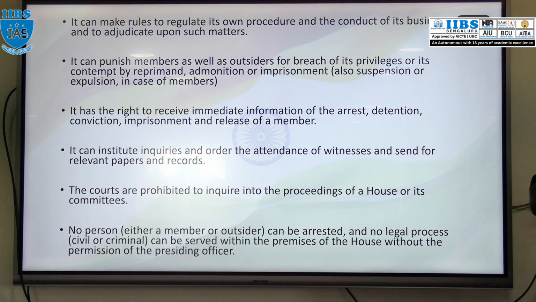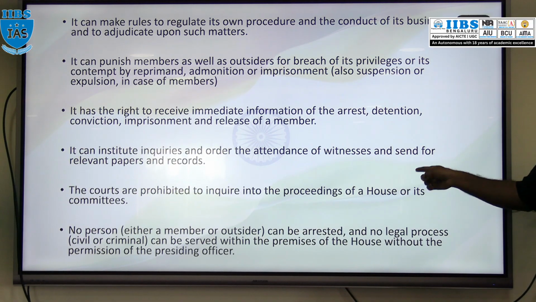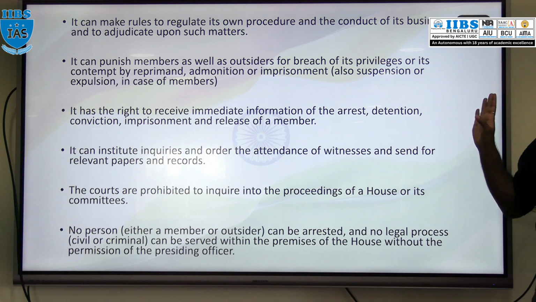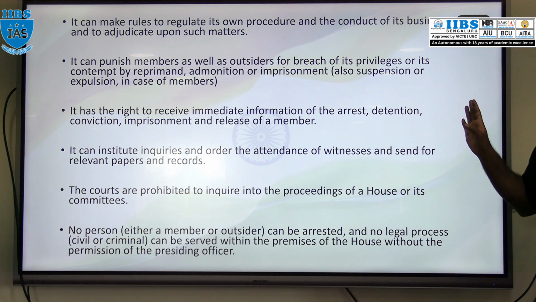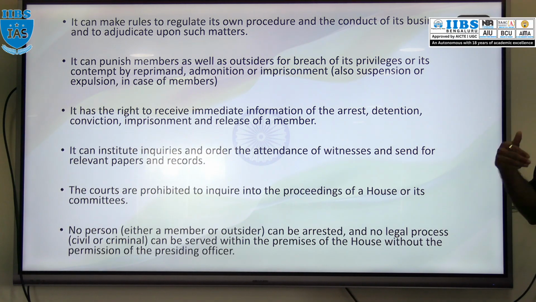Courts are prohibited from inquiring into the proceedings of the house or its committees. The court does not have the right to interfere in the proceedings of the house or parliamentary committees. And no person, either a member of the house, an outsider or a stranger, can be arrested, or legal procedure carried out, within the premises of the house without the permission of the presiding officer.